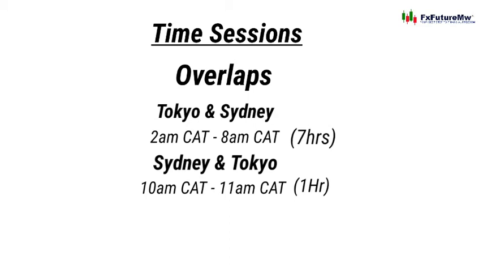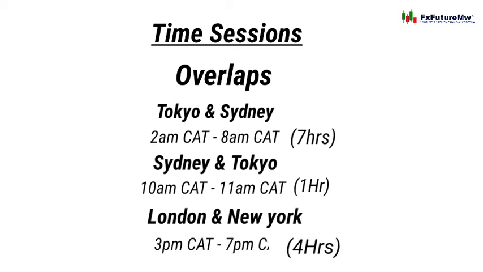And also the London session overlaps with the New York session for about 5 hours, that is from 3 p.m., or 15 hour, to 7 p.m., which is 19 hour.